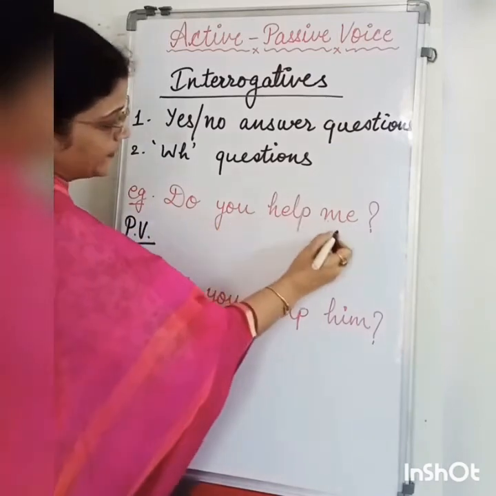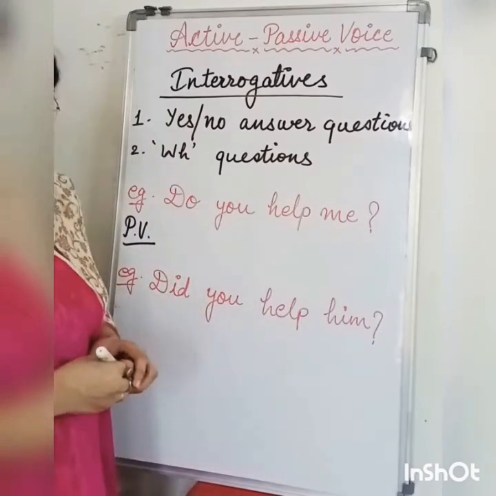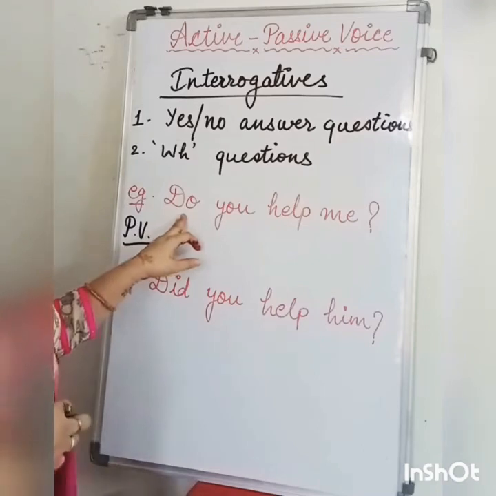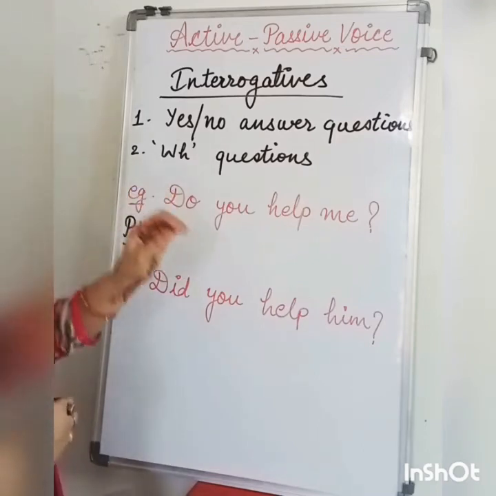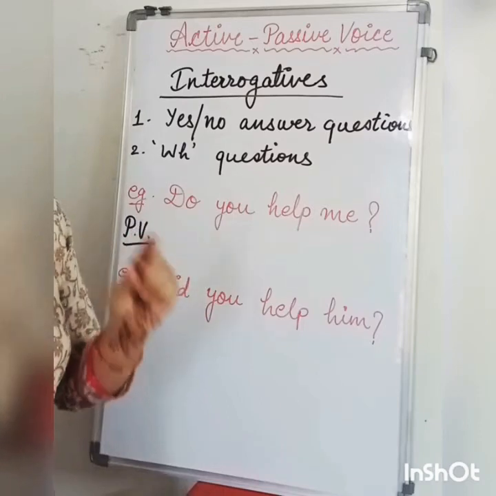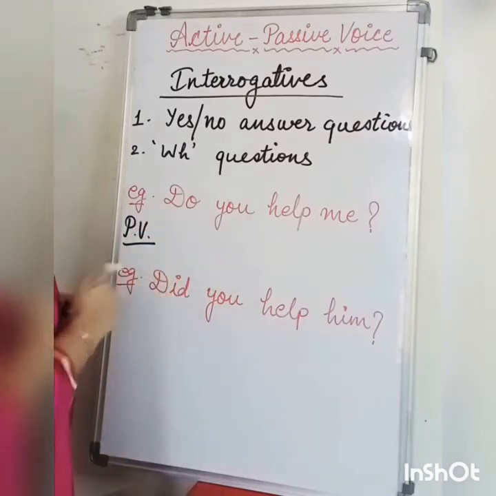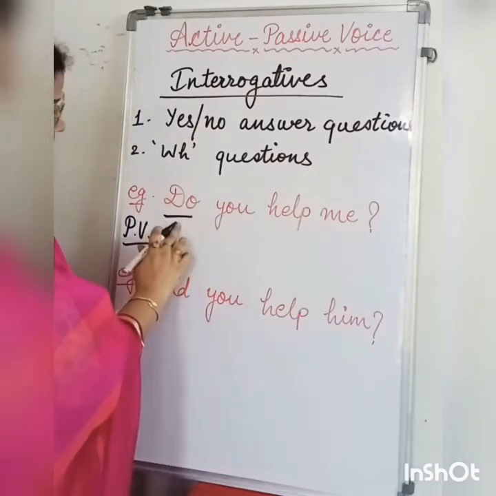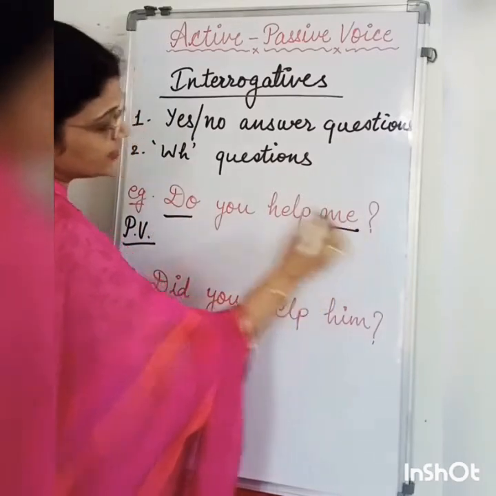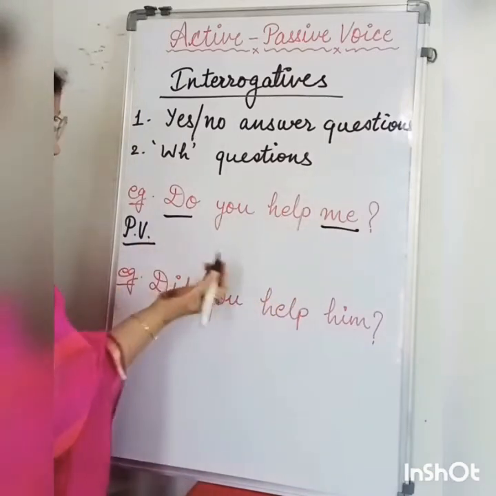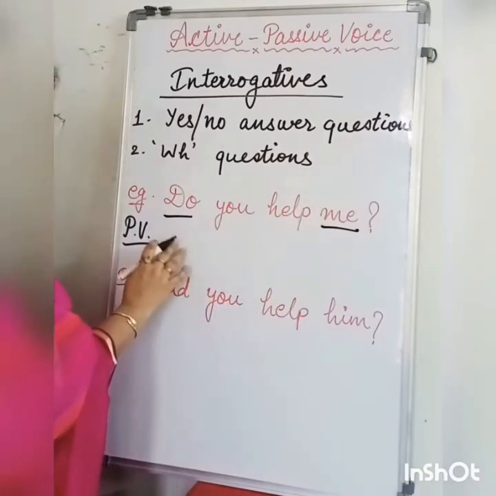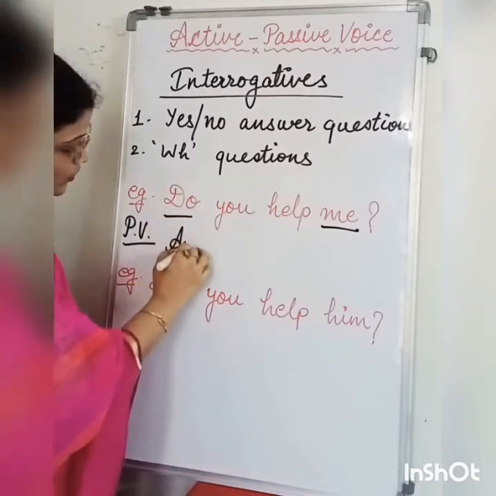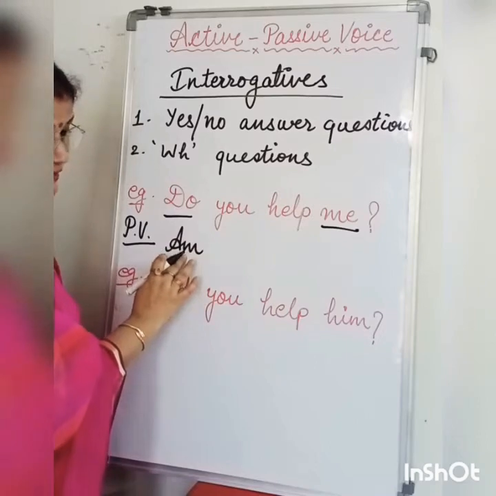So, do you help me? As you remember the structure of passive voice, here do denotes the simple present tense, interrogative sentence. So you need to follow the structure of simple present tense passive voice, using is, am, are as the auxiliary. Your object is me, so me will become I. We have to keep the question as it is in the passive voice, and according to I we have to use am, not is or are.